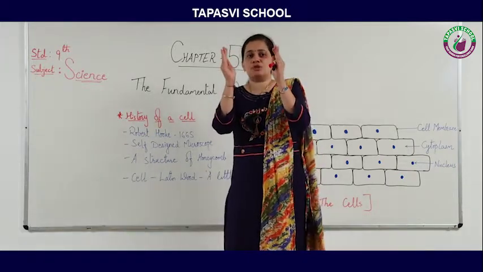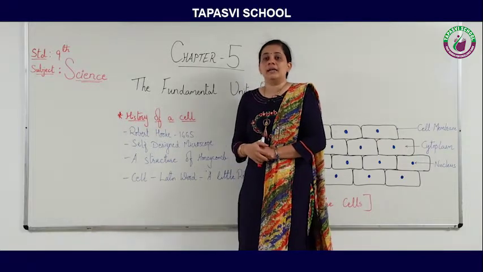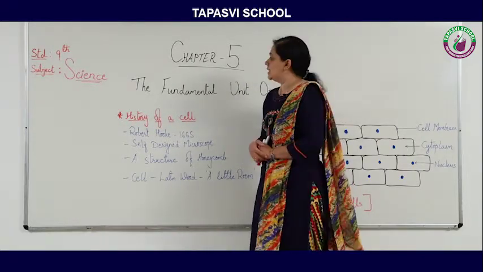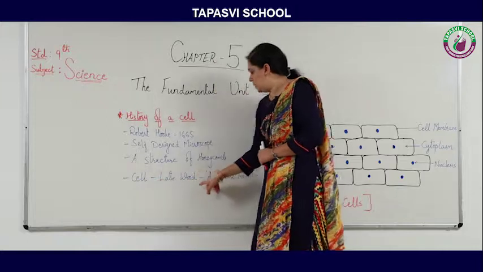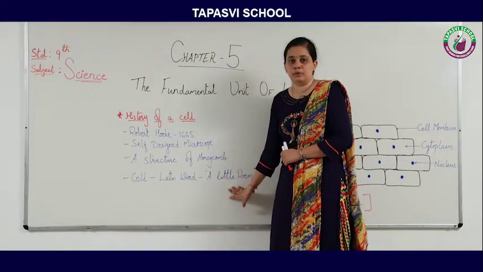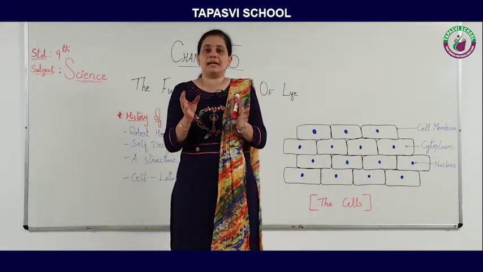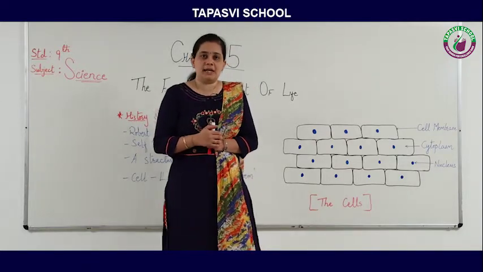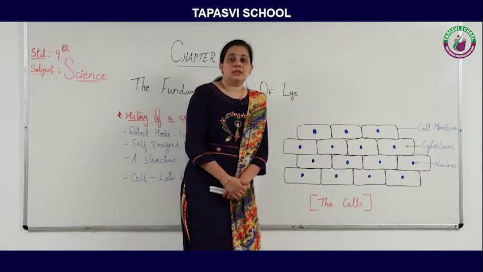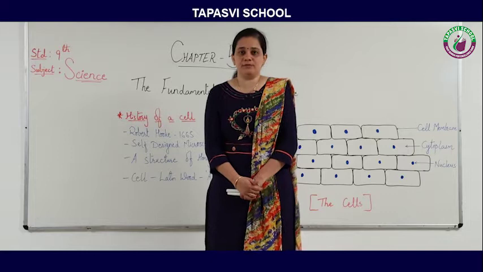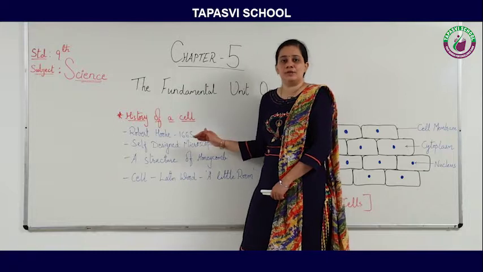So, he observed the small compartments in the slice of a cork, and he gave the name cell. In Latin language, the cell means a little room. So, the cork contains so many little rooms, so many compartments, and that's why it has been called a cell. So, the cell is a Latin word, and it is discovered by Robert Hooke in 1665.